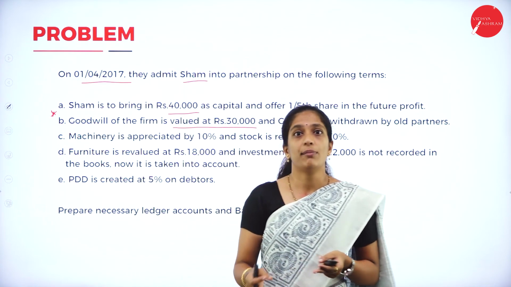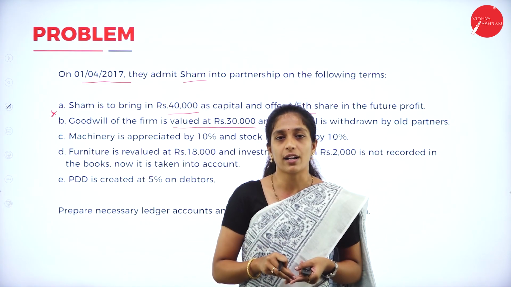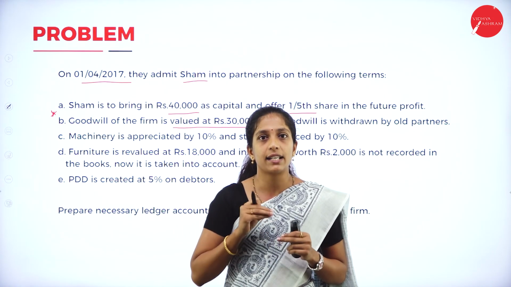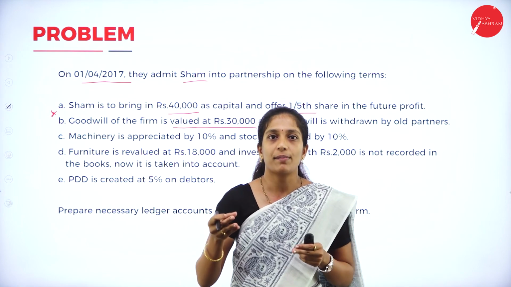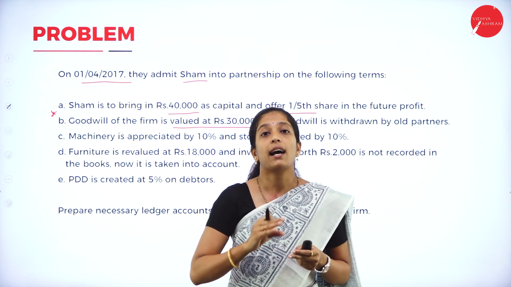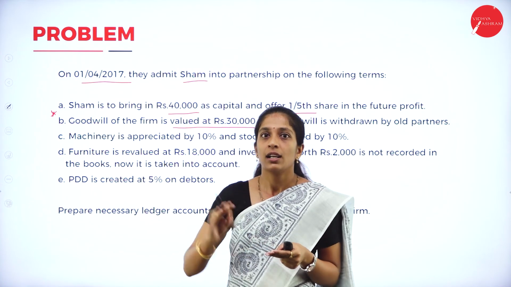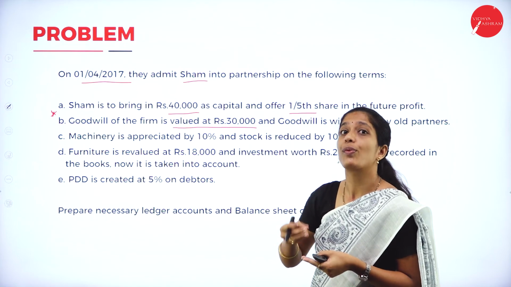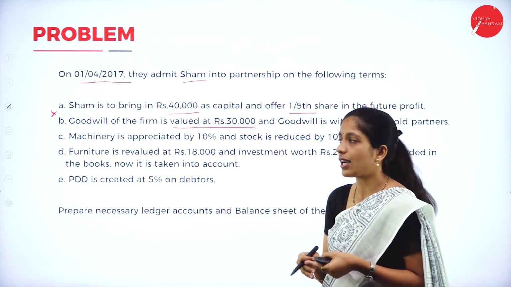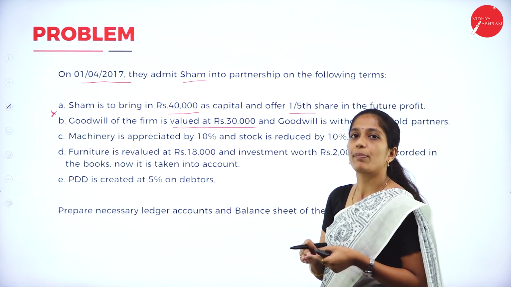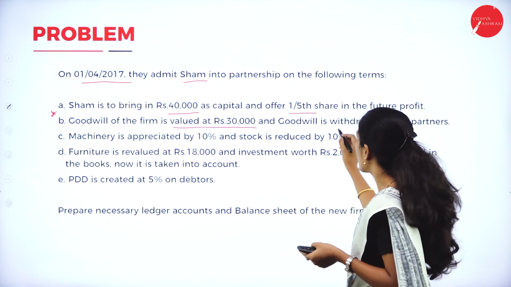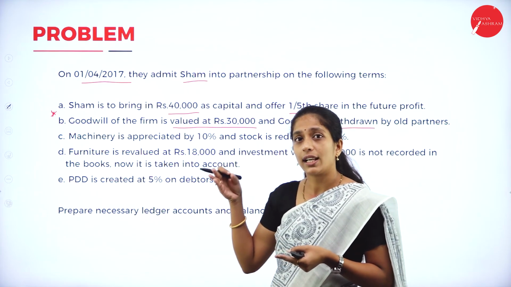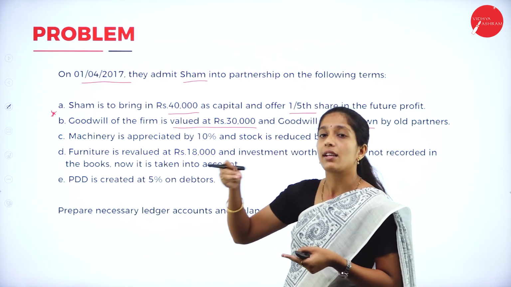Whereas in the earlier problem, goodwill was bought by the new partner. So, we had solved a problem where goodwill is bought by the new partner and it is retained in the business, and another problem where goodwill is bought by the new partner and half of the goodwill is withdrawn. In today's session, we shall solve a problem where goodwill of the firm is valued at rupees 30,000, and goodwill is withdrawn by the partners. Here, goodwill amount is withdrawn by whom? By the old partners. So here goodwill is not bought by the new partner but it is valued.